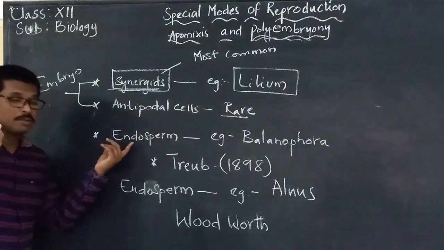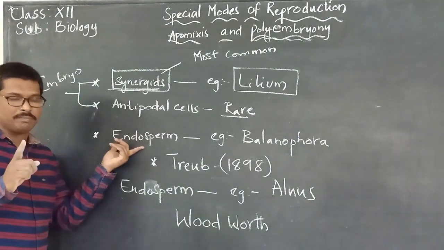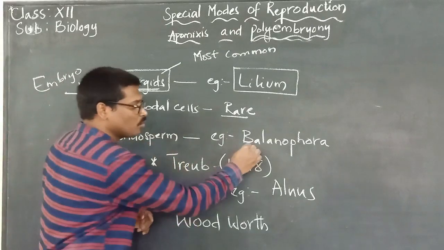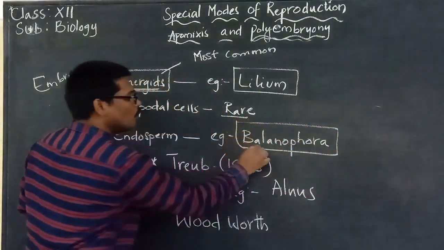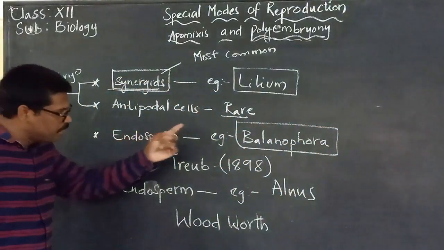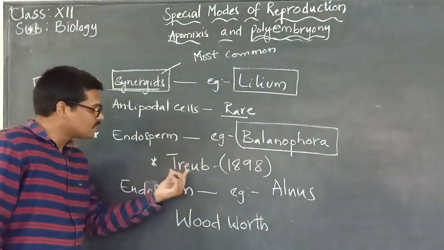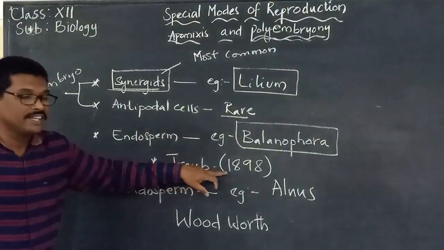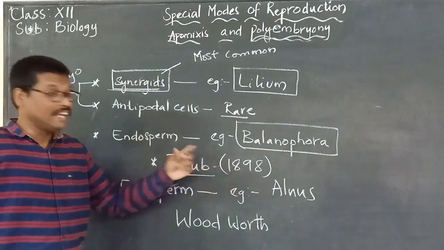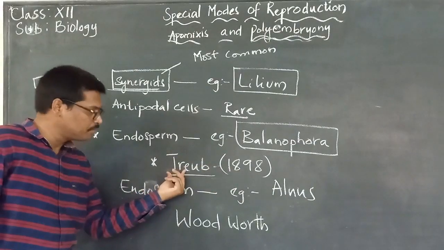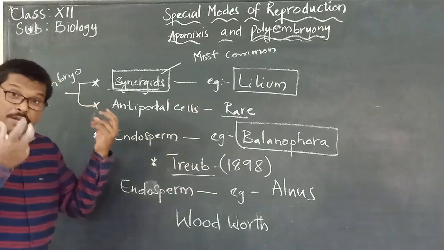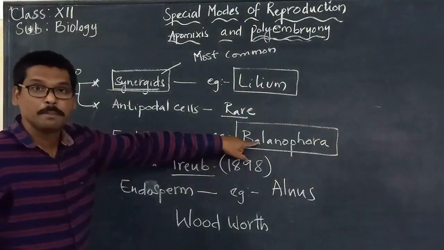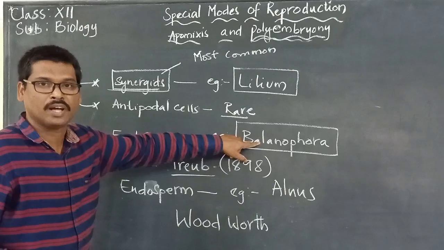We also said the endosperm will develop into an embryo. We quoted the example of Balanophora, identified by a scientist known as Treub in 1898, who discovered that the embryo is formed from the endosperm in Balanophora.